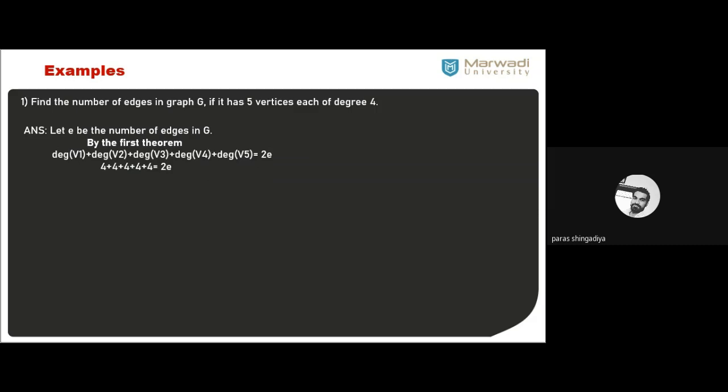Degree of second vertex is also 4. Third vertex is also 4. Up to the fifth vertex is also 4. So 4 of 5. Clear? So that equal to 20, and 20 is equal to 2 times of p. So we get edges is equal to 10.